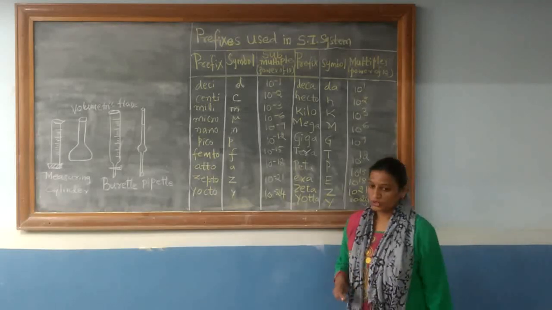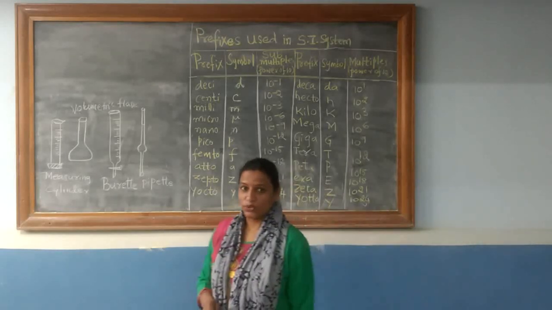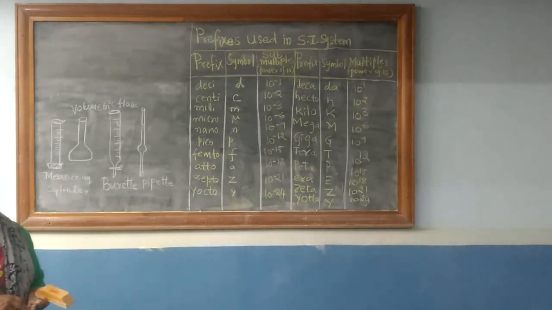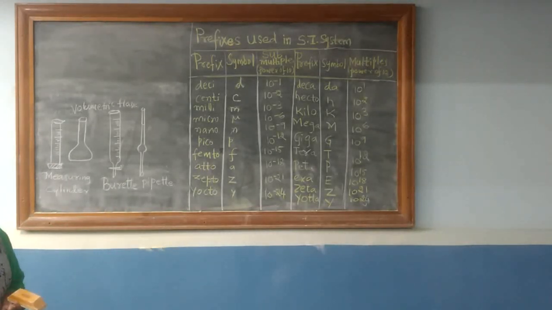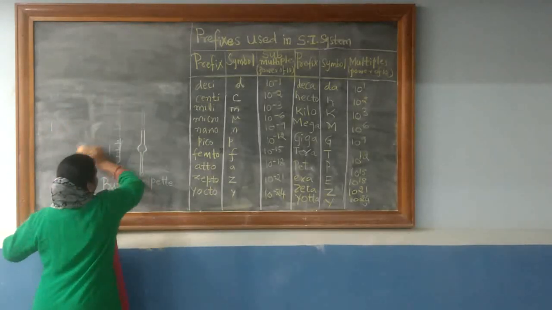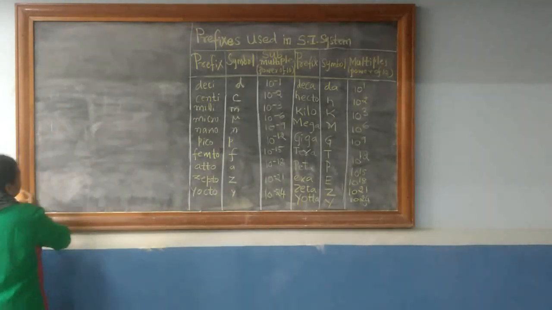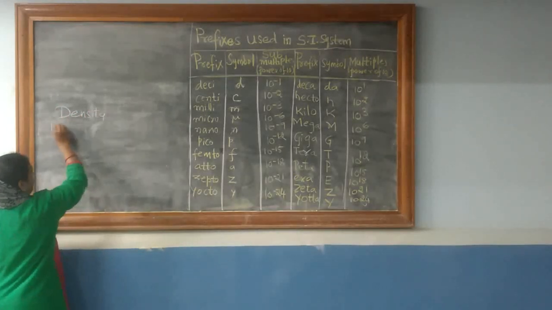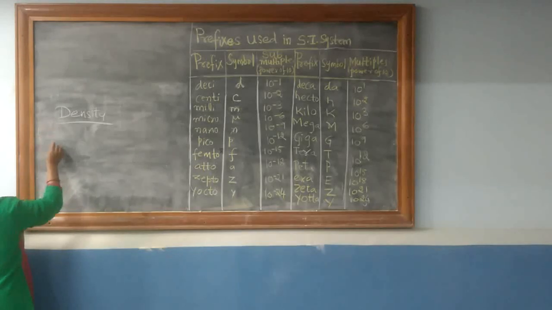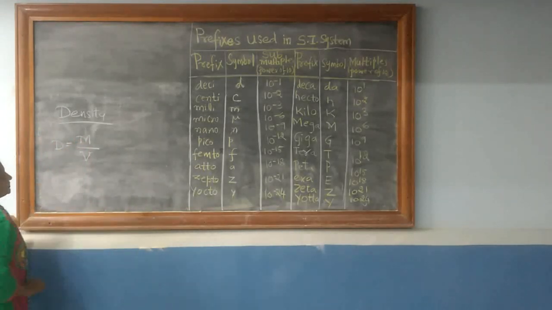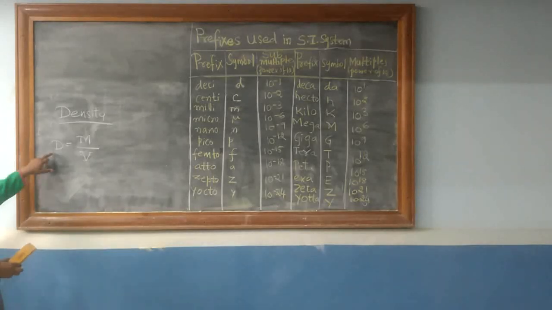I hope the definition of volume and its SI unit is clear. Now you know the definition of mass, you know the definition of volume. What should be the definition of density? Density is defined as mass per unit volume.